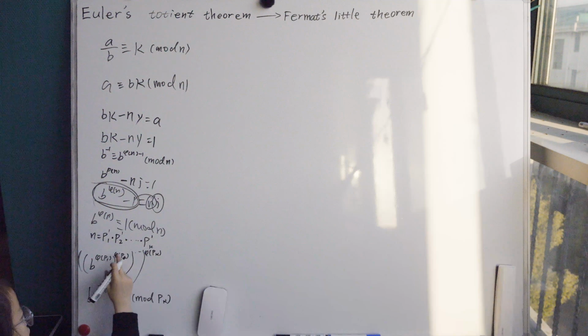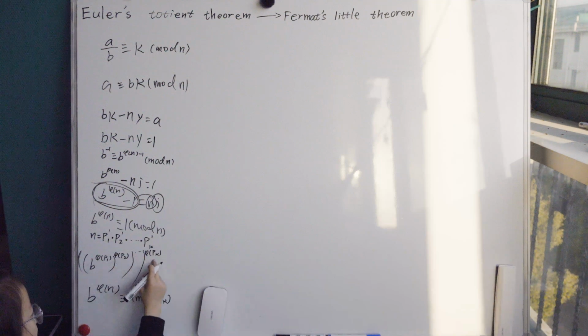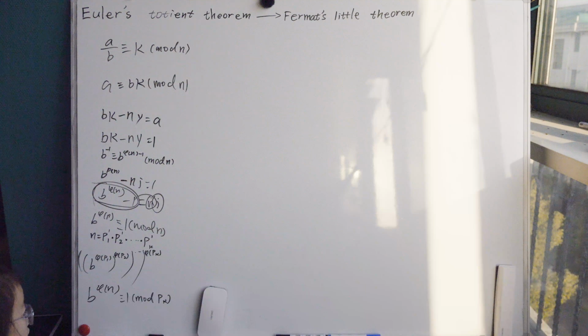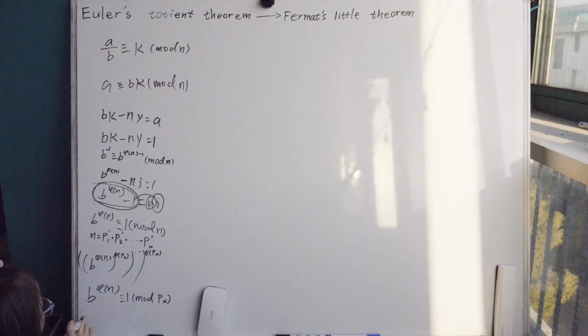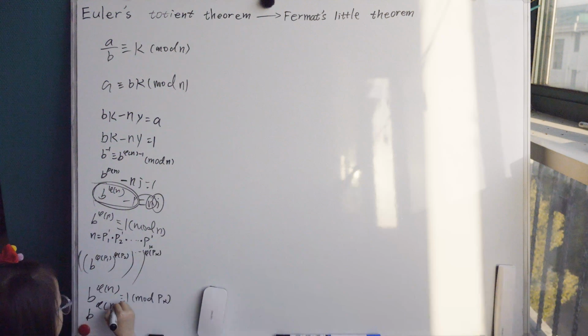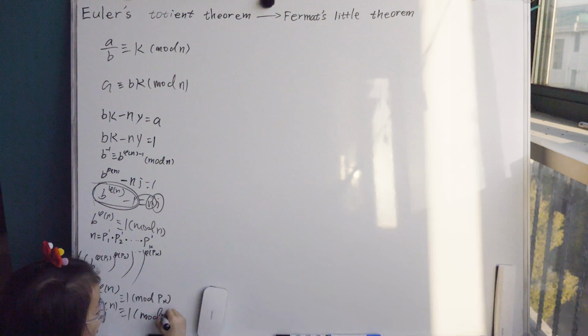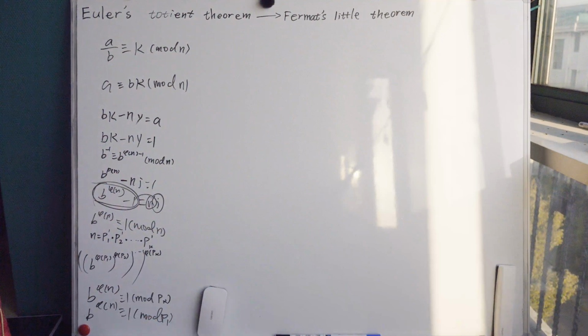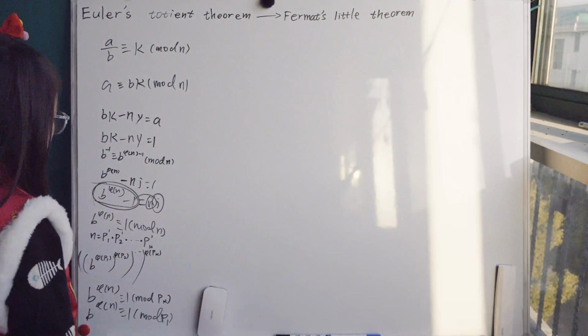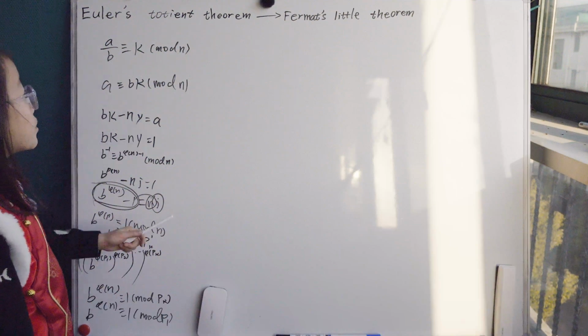The exponentials have the chance to move themselves to the last exponential's place. That's why b to the 5n is congruent to 1 mod p1, mod p2, mod p3 and so on to mod pk. So of course b to the 5n is congruent to 1 mod n. That's why I think I can prove it, but I only prove a part of Euler's theorem, right?